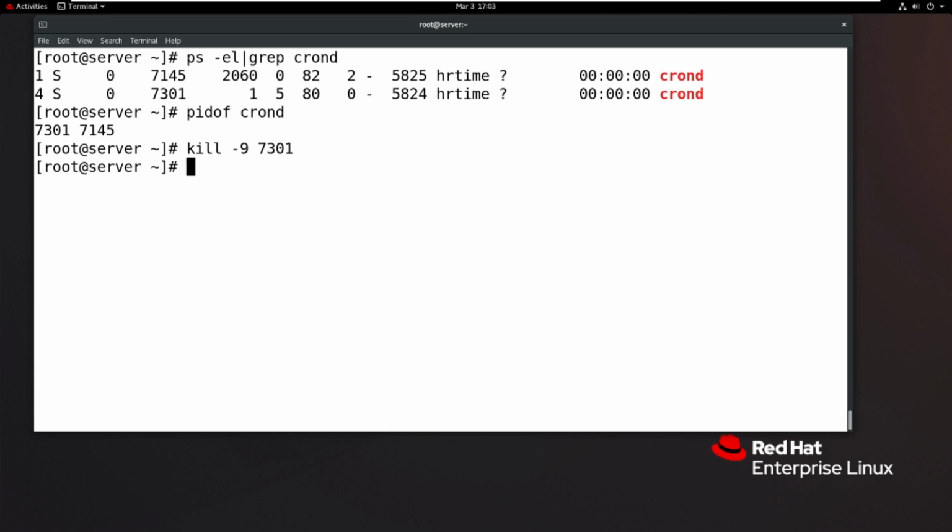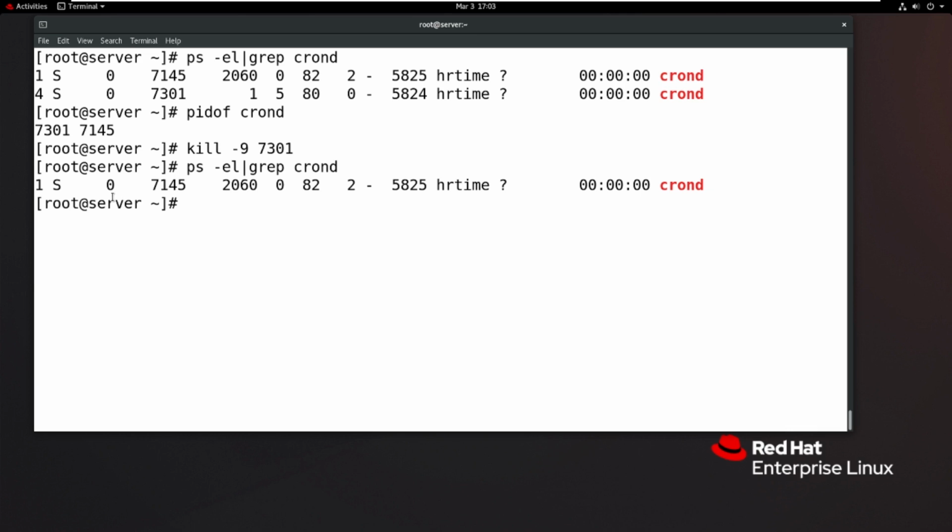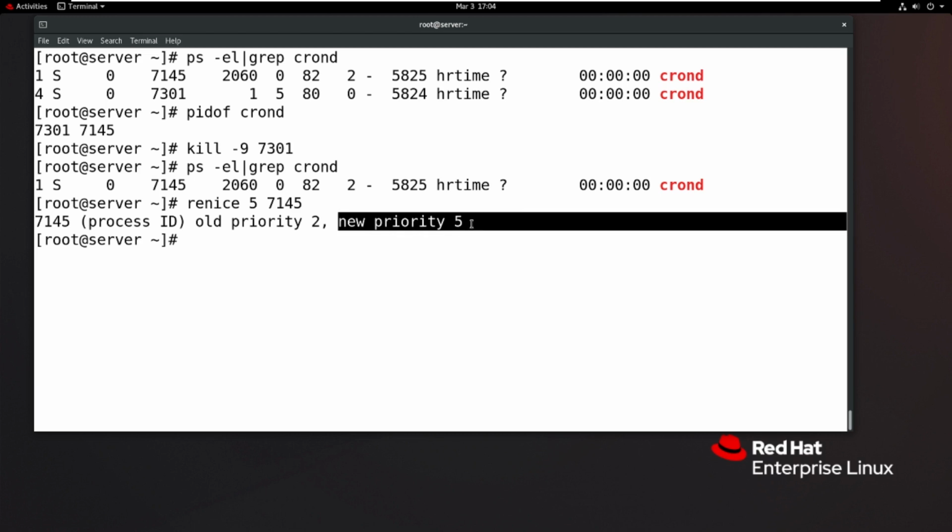Okay, now we will check the word crond. The priority value is 2 and it is running, so I want to renice the value. So renice it to 5, the process ID value is 7145. So now the old priority is 2, then the new priority is 5.